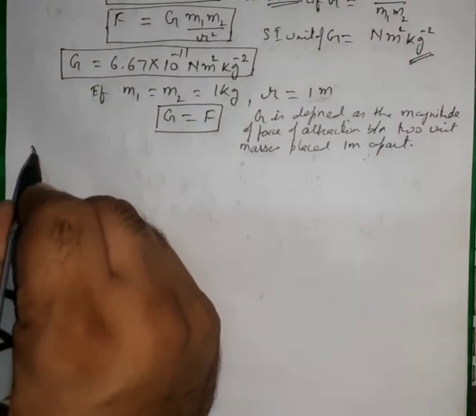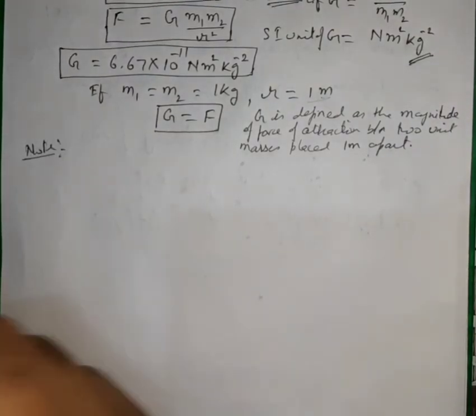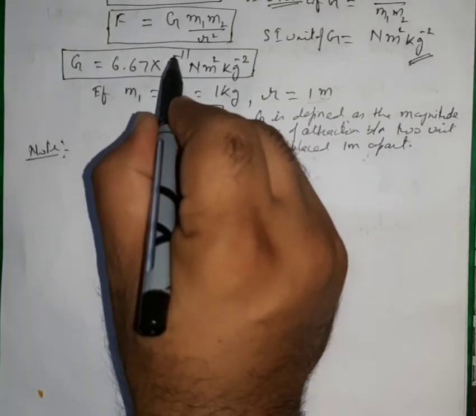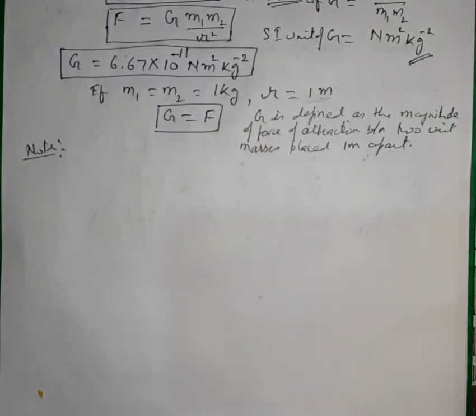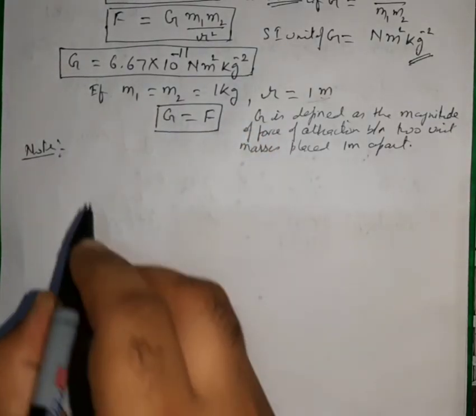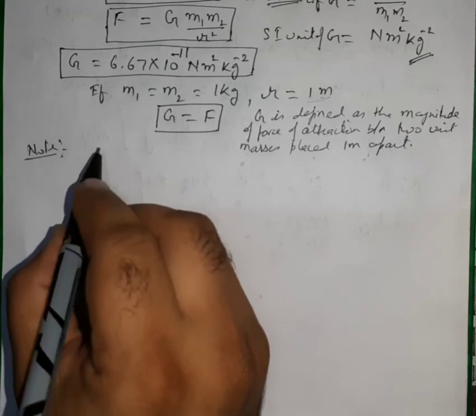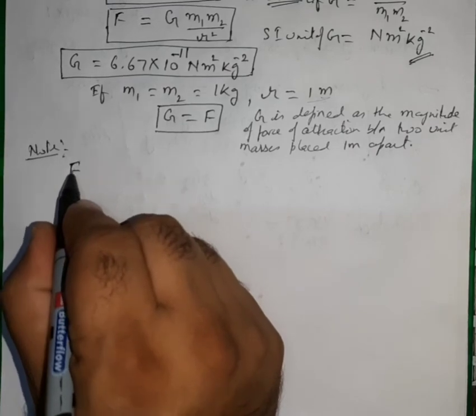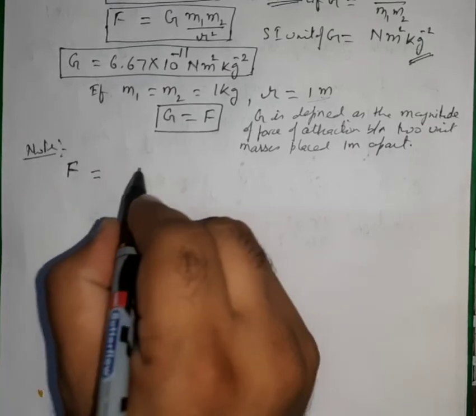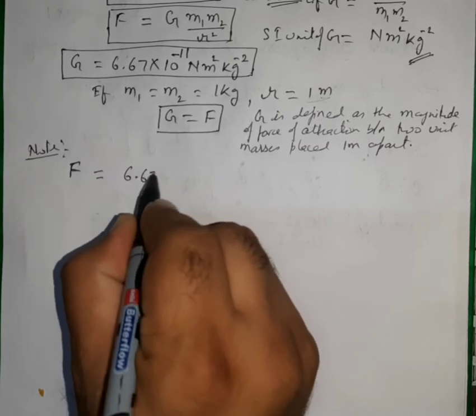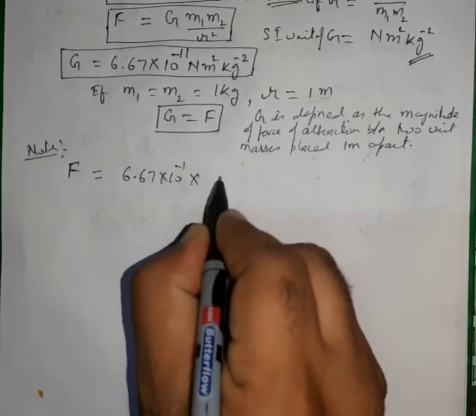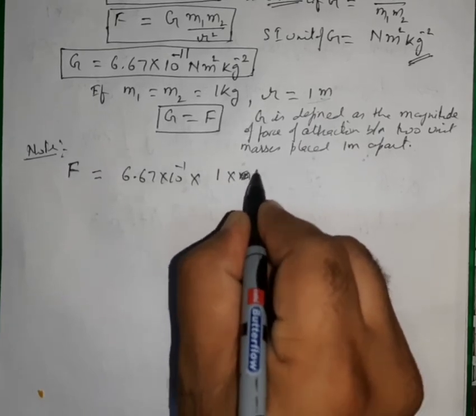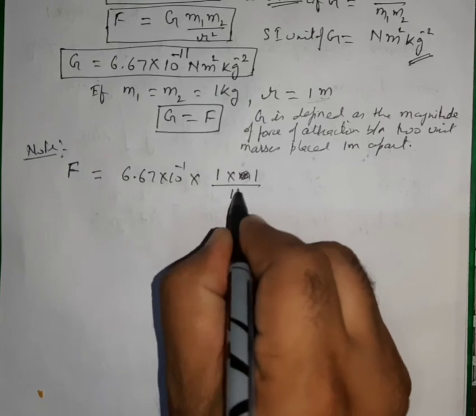Since we have got the value of G as 6.67 into 10 raised to power minus 11, this is a very, very small value because of the power minus 11. But anyhow we can calculate the force of attraction between two masses. The force of attraction between two masses of 1 kg will be equal to G, 6.67 into 10 raised to power minus 11, multiplied by m1 as 1 kg and m2 also 1 kg, with the distance between them also 1.